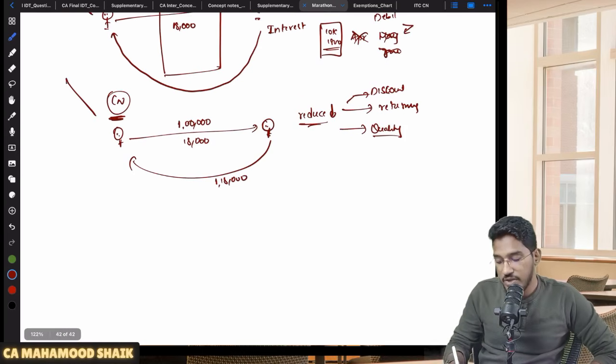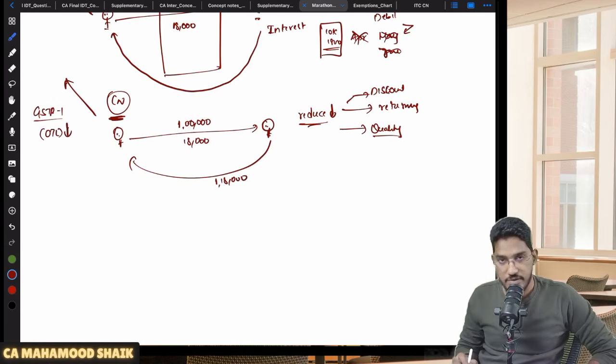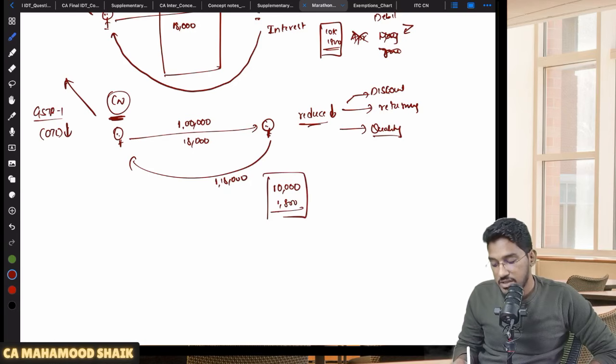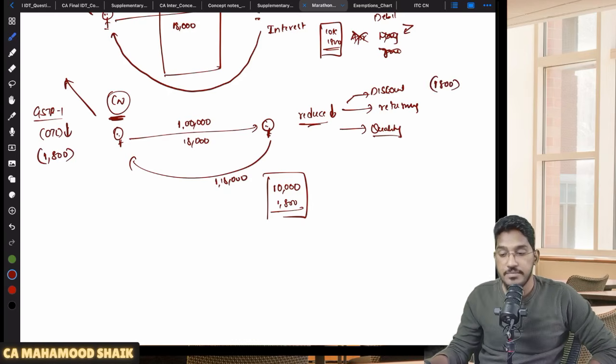Now, when you declare credit note, what actually will happen? If the supplier is declaring the credit note in his GSTR1, his output tax liability will be reduced. Let us say I initially gave 1 lakh worth of tax invoice. Thereafter, I am giving you 10,000 rupees of credit note along with 1800 rupees of GST, as a discount. Now this credit note I will declare in my GSTR1. If I declare this credit note in my GSTR1, my output tax liability will be reduced by 1800. And on the basis of this credit note, recipient is also required to reverse his ITC. Recipient is required to reverse the ITC and supplier's output tax liability also will be reduced.